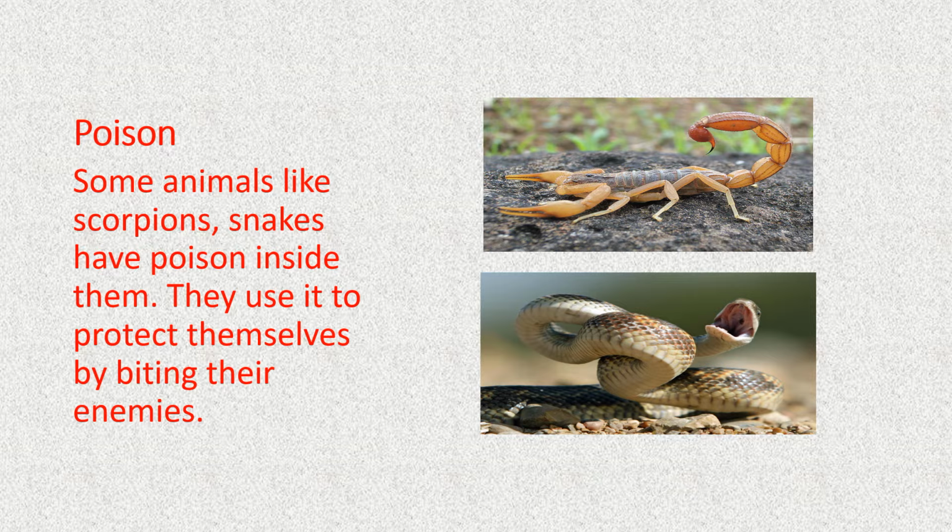Poison is another adaptation for some of the animals. Children, some animals like scorpions and snakes have poison inside them. They use it to protect themselves by biting their enemies.